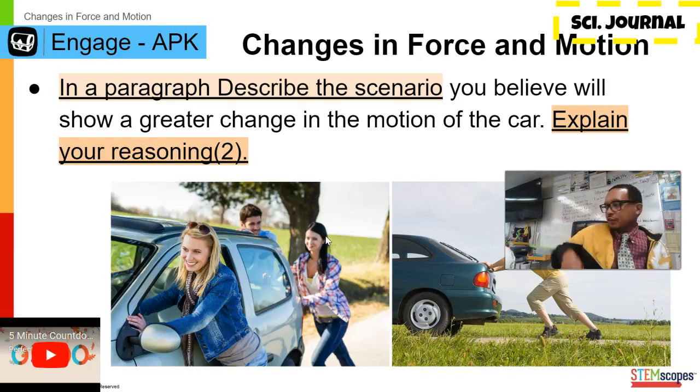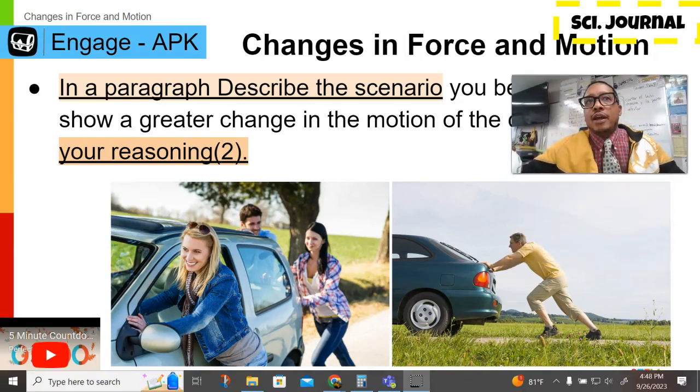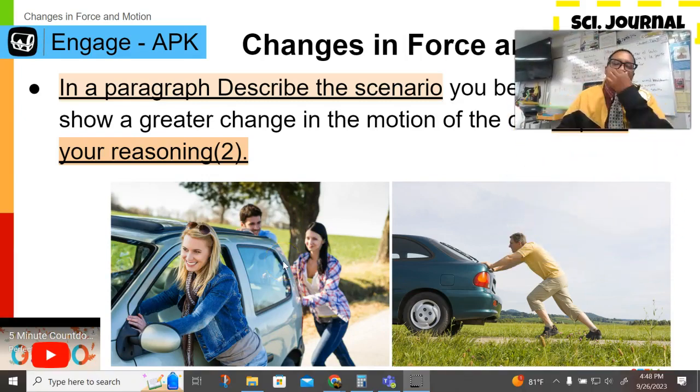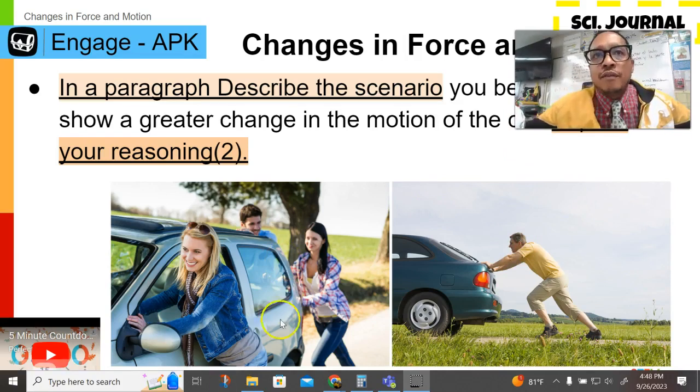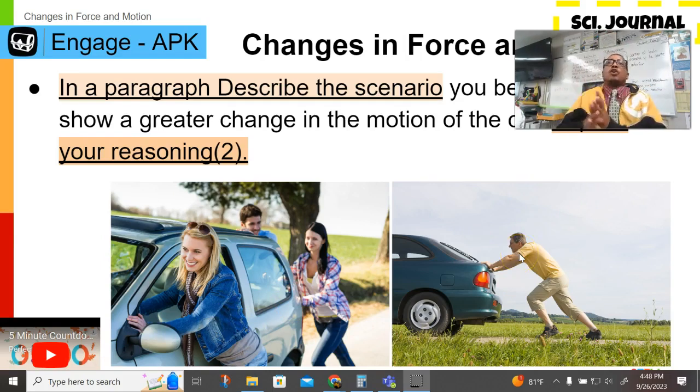So open up your scientific journal there, and what I want you to write in there is in a short paragraph, can you tell me, explain why, and give me a couple of reasons. Give me a couple of pieces of evidence from these pictures here. Which one of these cars do you believe will have a greater change in motion? This one here or this one here? Again, which one of these cars do you think will have a greater change in motion? This one here or this one over here?